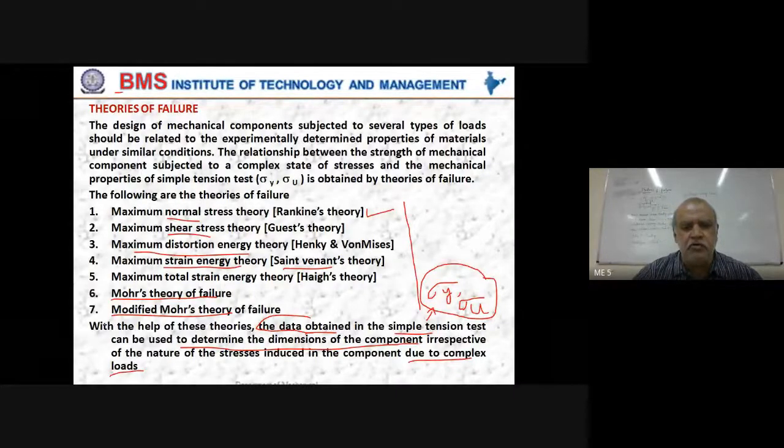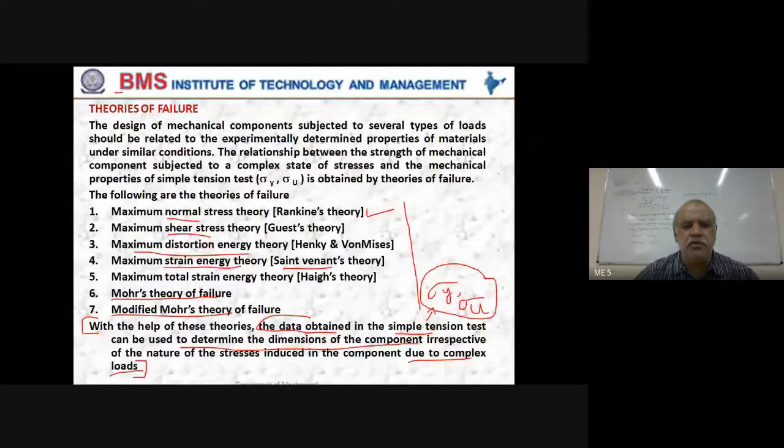Please note down, with the help of these theories, the data obtained in the simple tension test, within brackets write sigma y comma sigma u.